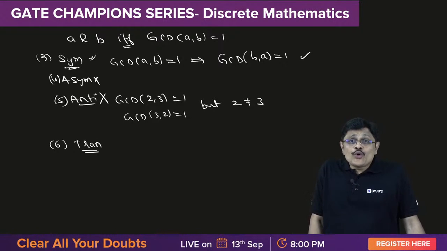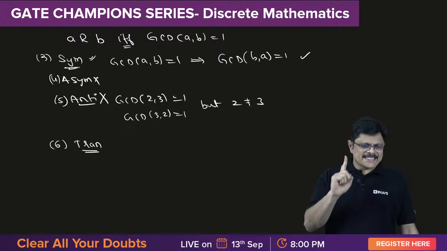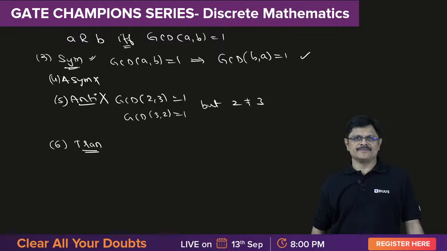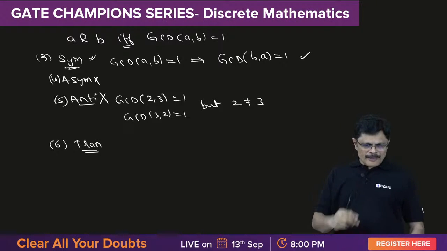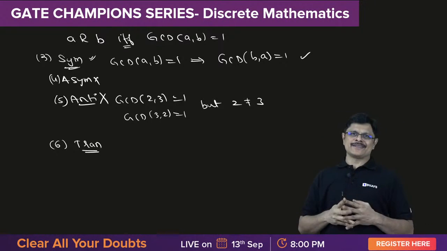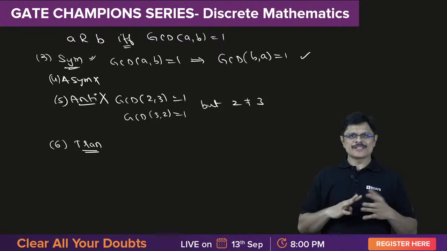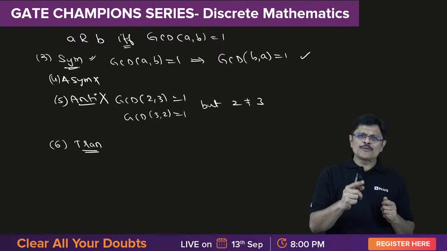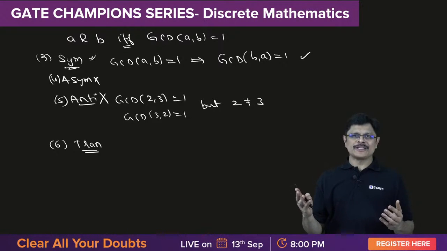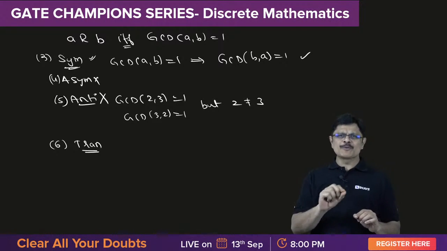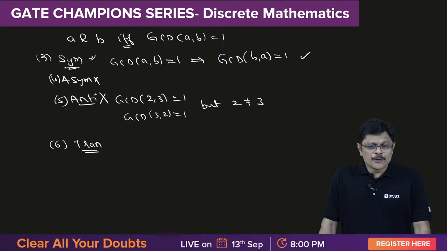See, if you want to say no, you have to give a counter example. One example is enough to disprove something. For example, if someone wants to say that GATE is useless, then he needs to prove that everyone who got 116 is not getting any job. It's not like that, right? To disprove something, you need a counter example. To prove something, you have to prove for every value, my dear friend. For every possibility, you have to prove it. Got it?